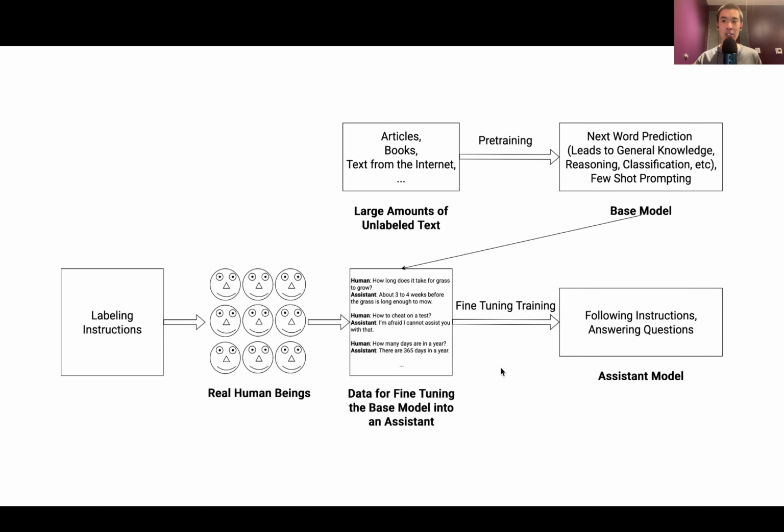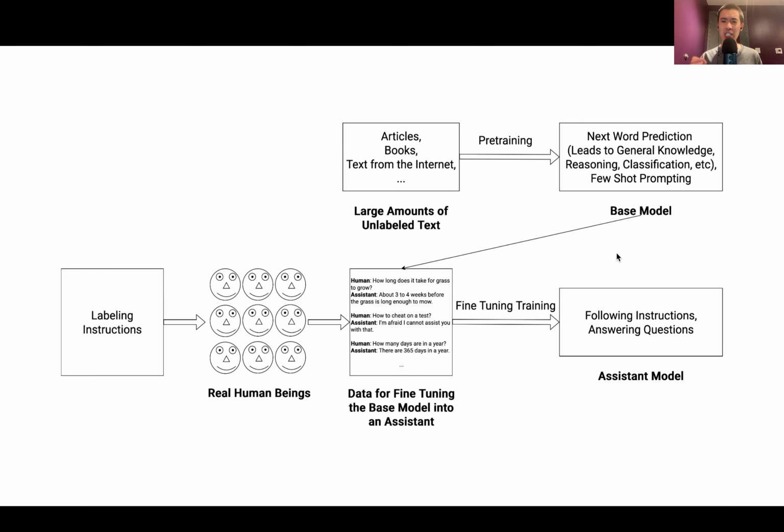So this diagram summarizes our understanding of LLMs so far. We use large amounts of unlabeled text like articles, books, text from the internet to pre-train a base model that is really good at next word prediction, which leads to general knowledge, reasoning, classification, etc., and is capable of few-shot prompting, where we use multiple examples to teach the base model how to be a good assistant, like follow instructions and answering questions.